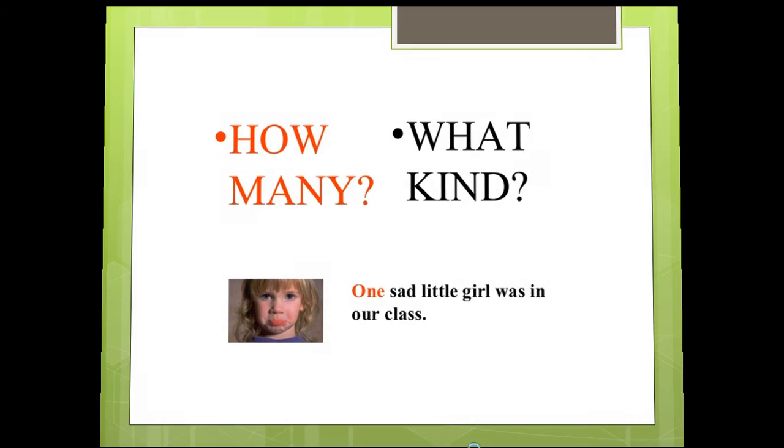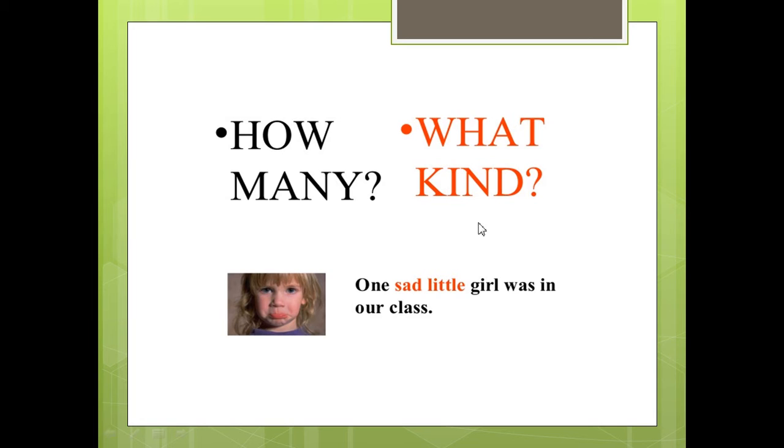The second type is what kind, the adjective that describes what kind of the noun. We have sad. The kind here, she was sad. What kind of girl was in the class? A sad girl. So sad here is an adjective that describes the kind of the noun, and also little. What kind of girls were in the class? Were there little girls, huge girls, short girls? So we have here two adjectives that describe the kind of the noun that we have, which is the word girl. So sad and little are two adjectives that describe the kind of the noun, which is girl in this sentence.